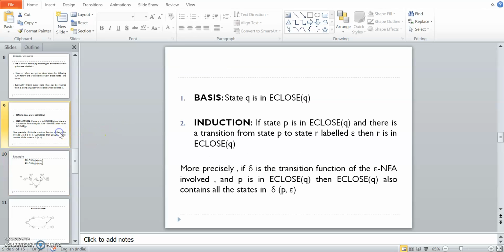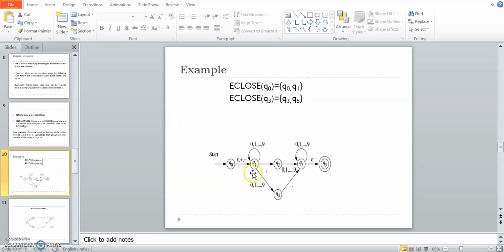The theoretical things might sound quite difficult to understand. Let's take one example. This is one of the examples we already studied in the epsilon NFA. The same example I take here for better understanding. This is the epsilon NFA for representing a decimal number: plus or minus, digits, decimal point, and again digits. This is the problem statement we already discussed. So here in this case, I am just looking at the transition graph.